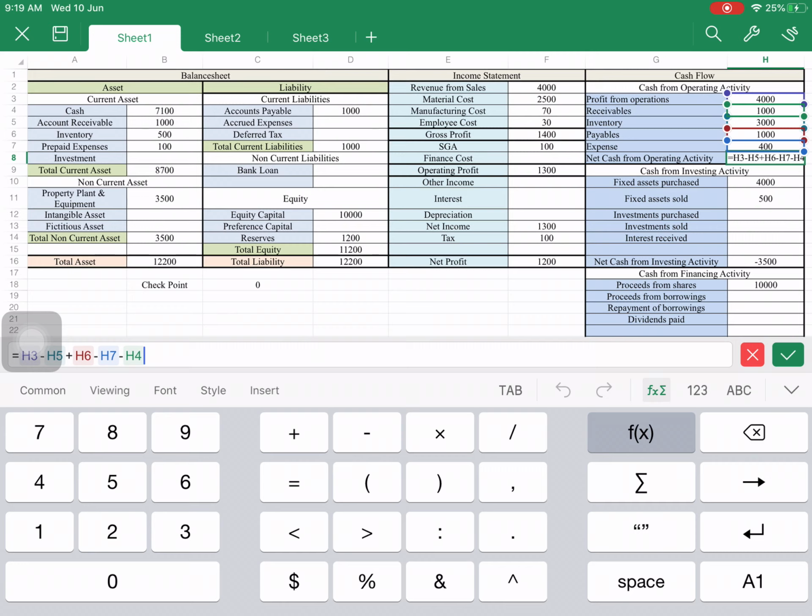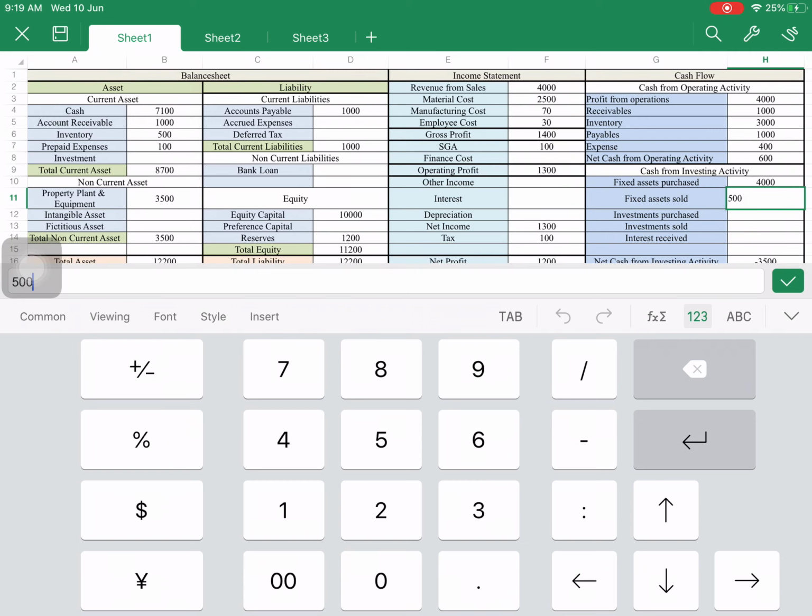And the inventory that I have purchased, that is negative. And H4, that is the receivables, that I have also not received, so it is lesser in my account, so it is also negative. And H7, that is the expense I have incurred.